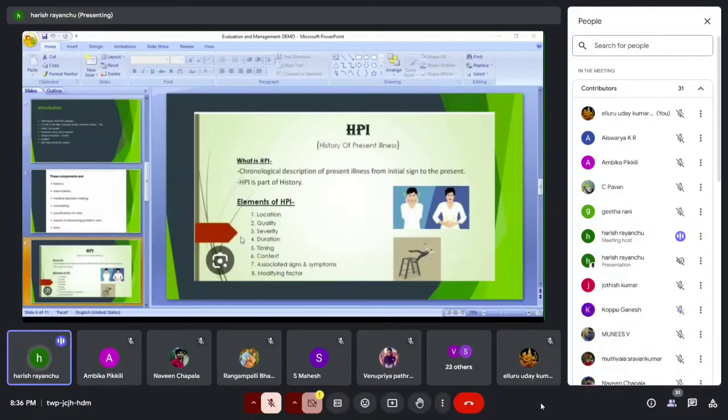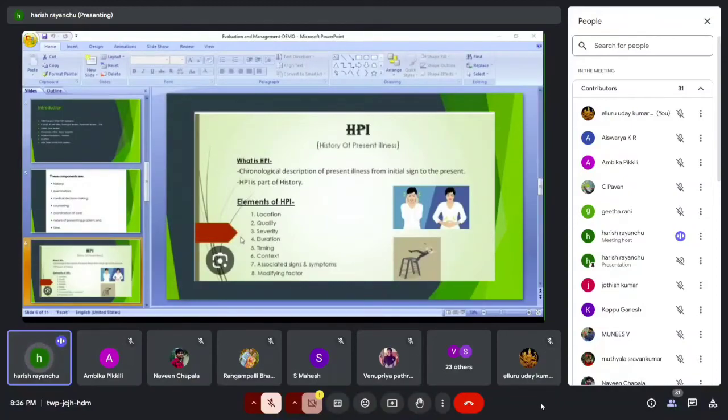So he took some medication at home itself, and after he took that medication, he is getting some relief from that condition. Fever is generally a symptom, but it affects the whole body. After he took that NSAID medication, he is getting some relief, so that one we can consider as a modifying factor.